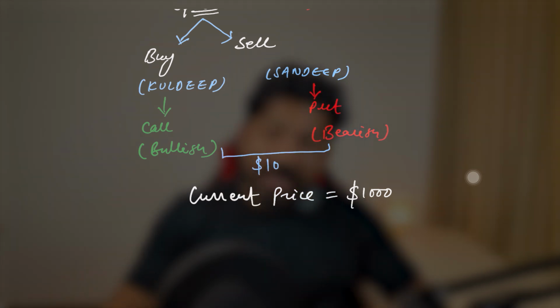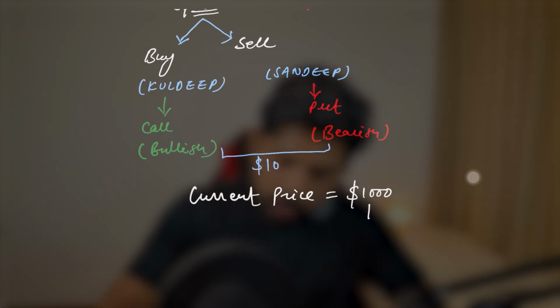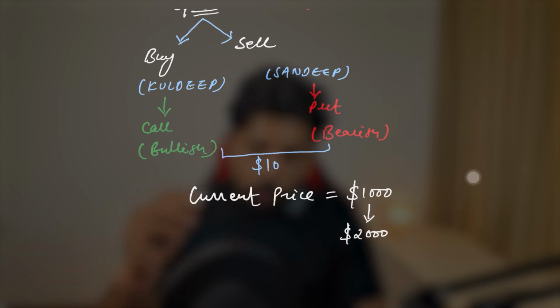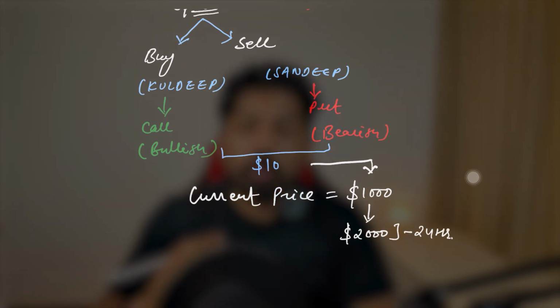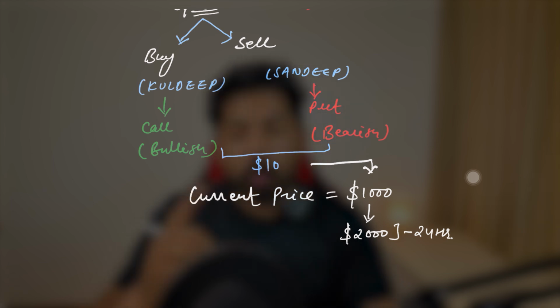Now if the price increases, let's say from 1,000 the price gets to 2,000. As we already have a contract with the company that I'll buy this ticket in 24 hours at $1,000, even after 24 hours when the price is $2,000, as we have the contract I can still buy this ticket at 1,000.